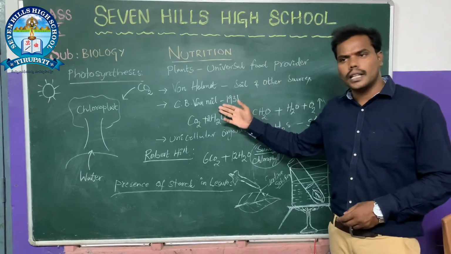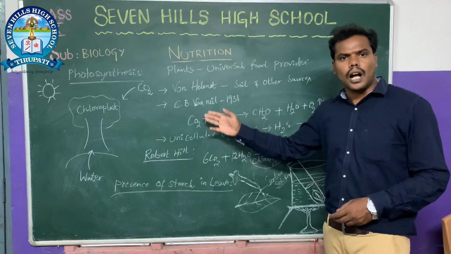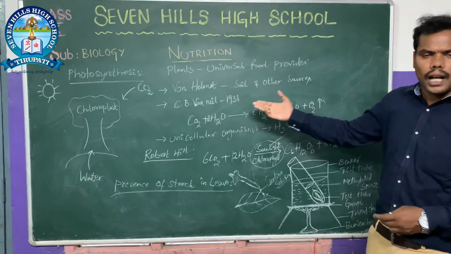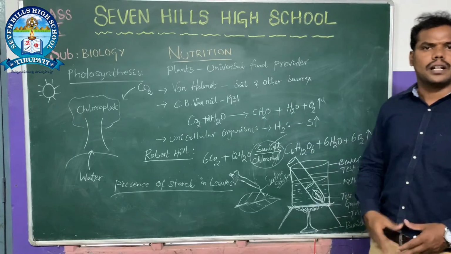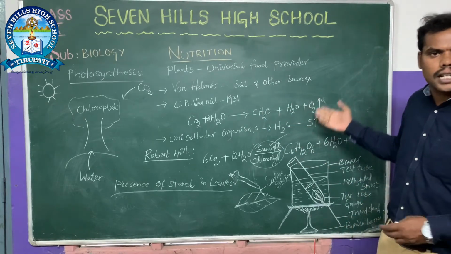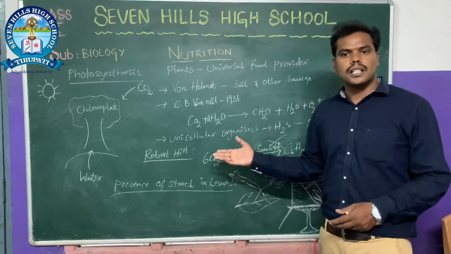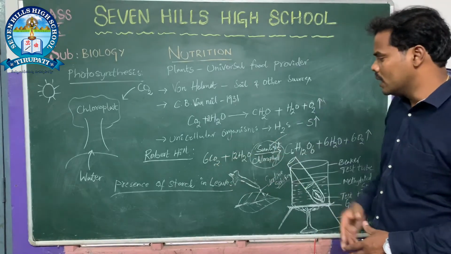Van Leeuwen concluded from his experiments that carbon dioxide and water take in sunlight in the chloroplast and release carbohydrates and oxygen. And finally, Robert Hill balanced the equation with his experiments and research.